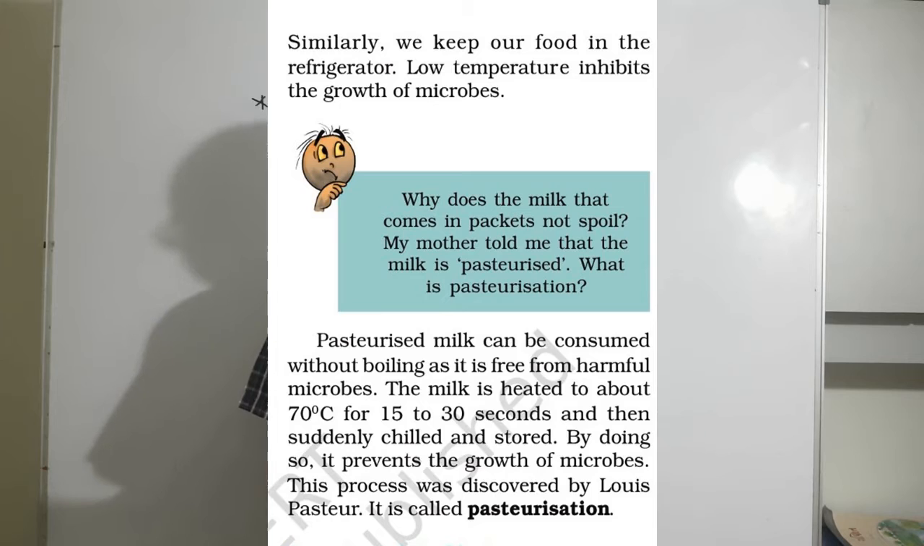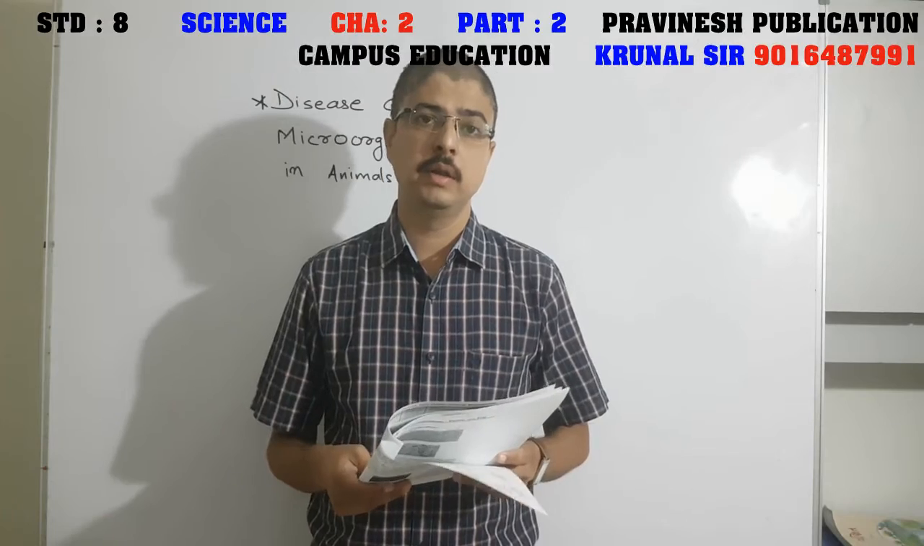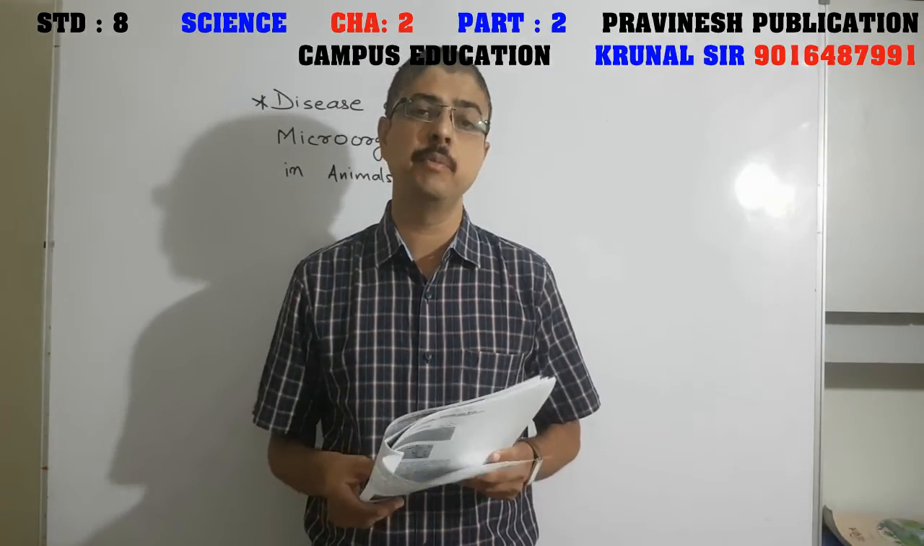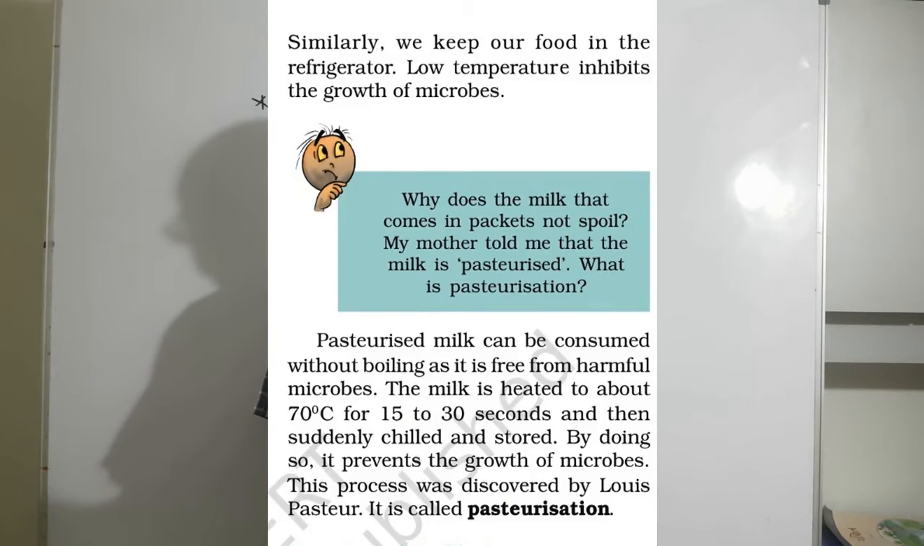Why does the milk that comes in packets not spoil? My mother told me that the milk is pasteurized. What is pasteurization? Friends, we get milk from Amul. You can see on the packets of Amul milk, it is written pasteurized milk. Pasteurized milk can be consumed without boiling as it is free from harmful microbes. The milk is heated to about 70 degrees Celsius for 15 to 30 seconds and then suddenly chilled and stored. By doing so, it prevents the growth of microbes. This process was discovered by Louis Pasteur.